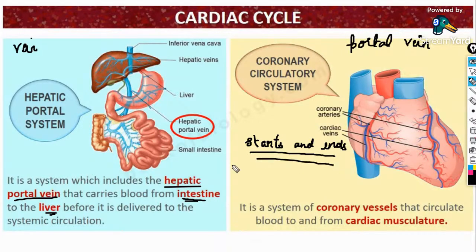Then such a vein is said to be a portal vein. And this hepatic portal vein is a vein that carries blood from the intestine to the liver before it is delivered to the systemic circulation. So what is the hepatic portal system? It is a system including the hepatic portal vein that carries blood from the intestine to the liver.